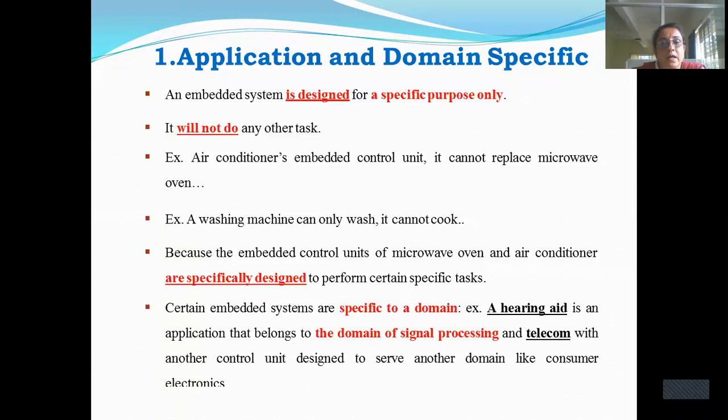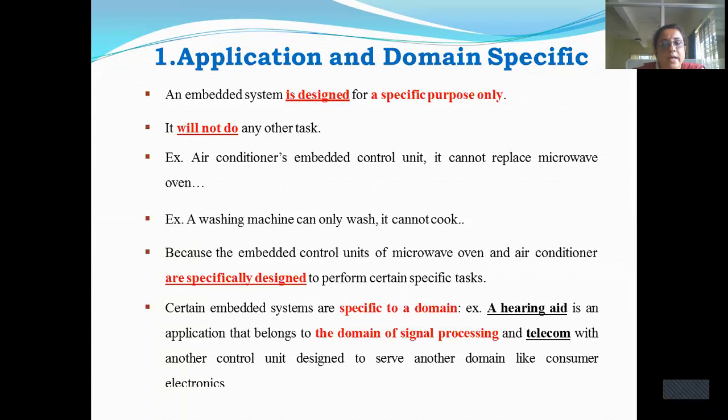First we will discuss the first characteristic of an embedded system, which is application and domain specific. We are designing an embedded system. Certain embedded systems are designed only for a specific purpose, so they are application oriented. Take the example of an air conditioner. Here the air conditioner does only the controlling of the room temperature. It does only one particular task with respect to one particular application, that is cooling of the room.